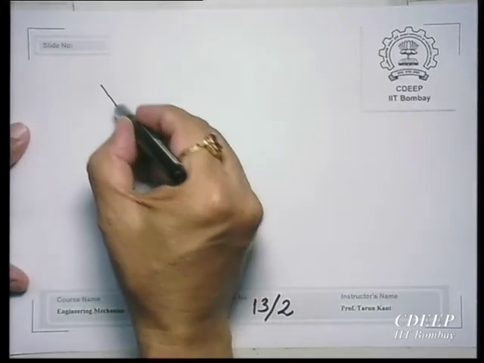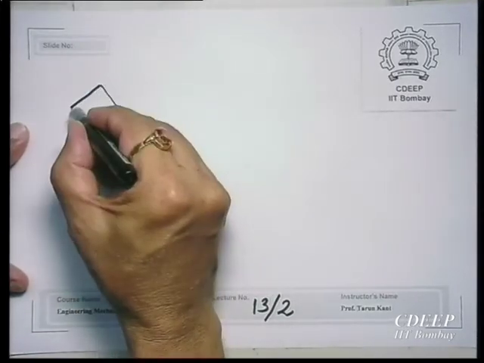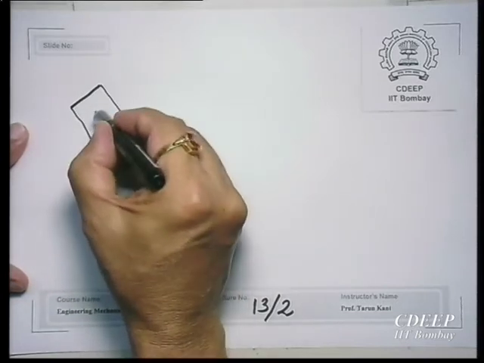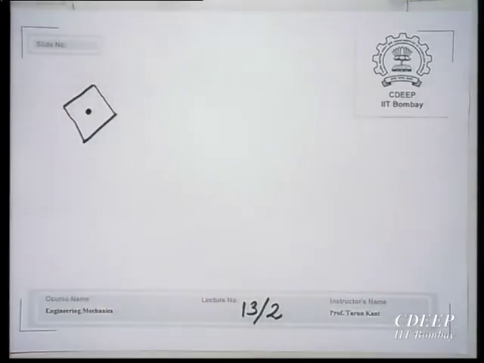So, at the same point, now my element is like this, and this is very important to understand.